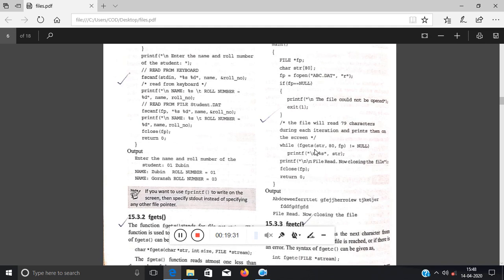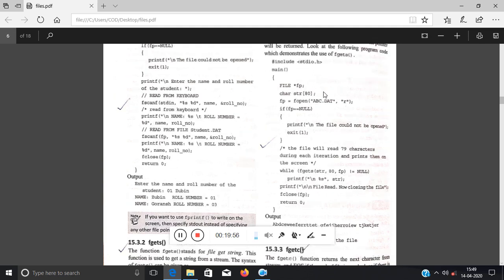So fgets is a function in which you have to pass at least three parameters. First parameter is the name of the character array in which you want to store the content of the file. Then second parameter is the size of that character array, right? And third is the file pointer name, the pointer which is linked to the file which you want to read.